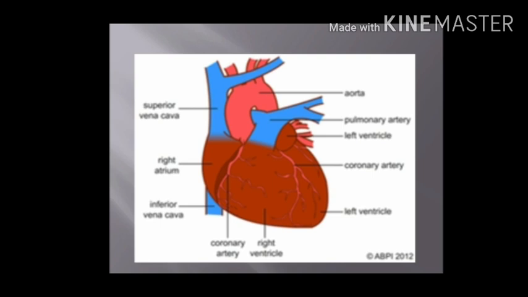You can also see in this picture the aorta, which carries blood to body tissues, and pulmonary artery, which carries blood from heart to lungs. These are the largest arteries. The superior and inferior vena cava bring back blood from upper and lower parts of body to heart. They are the largest veins in our body. You can see minute branched line-like structures running across the heart walls. They are coronary arteries which supply blood to the heart.